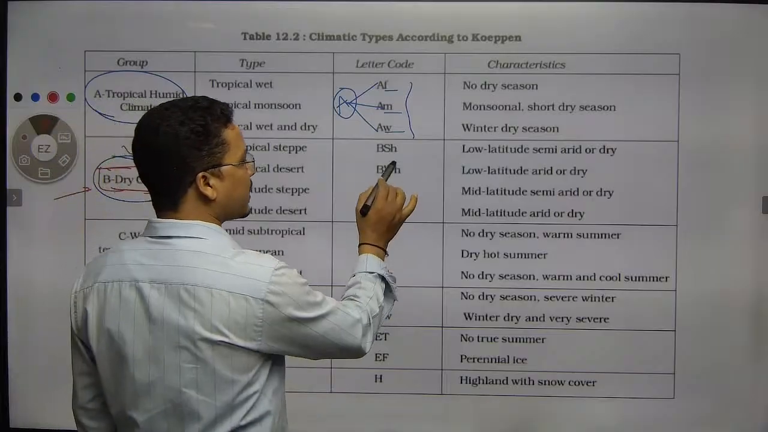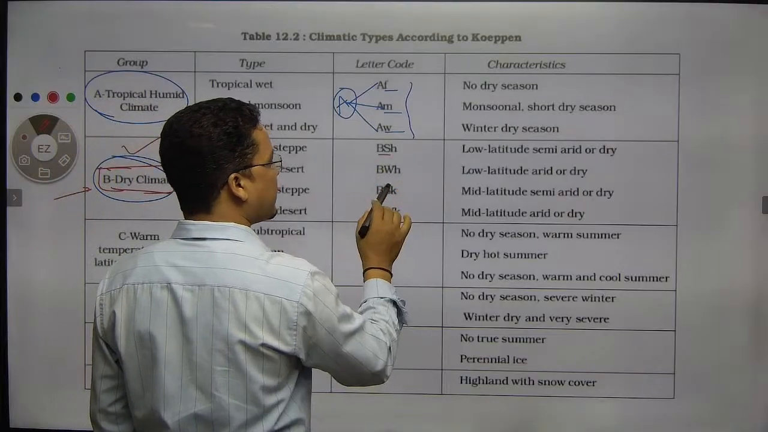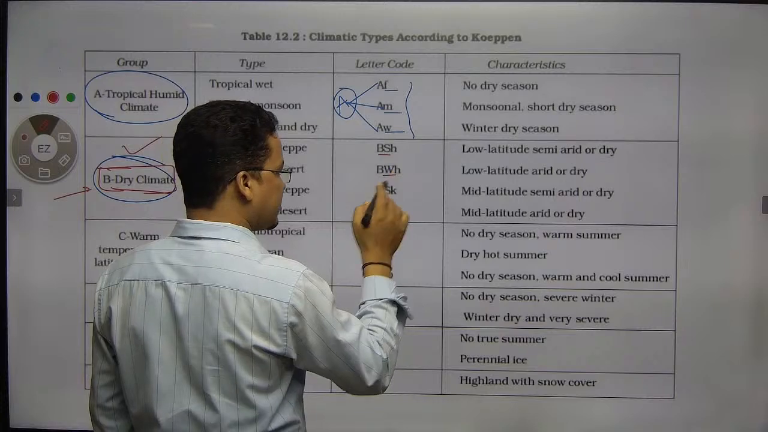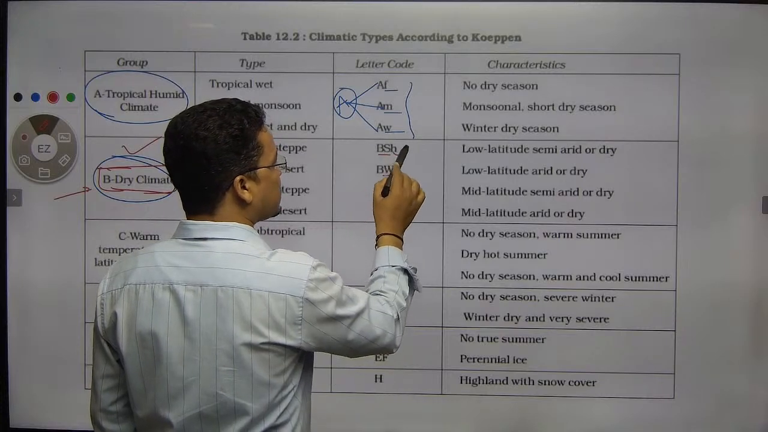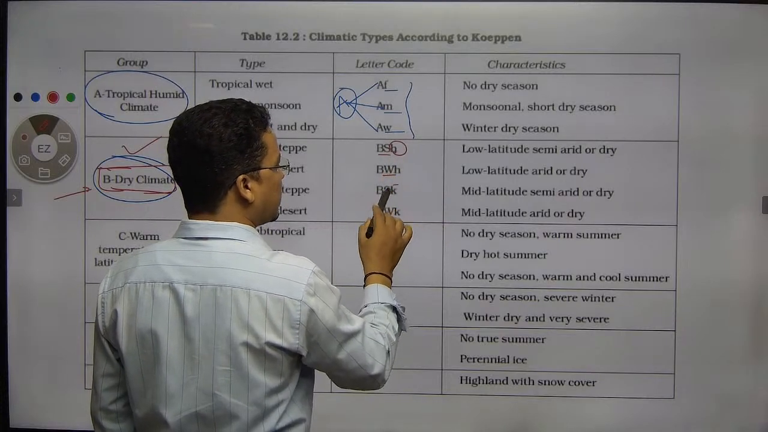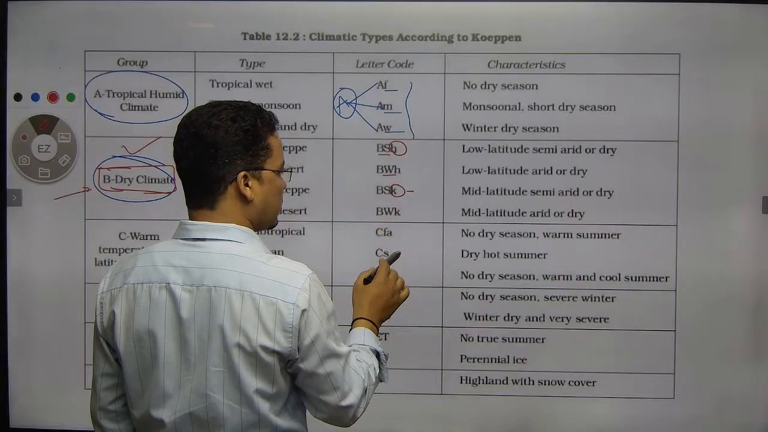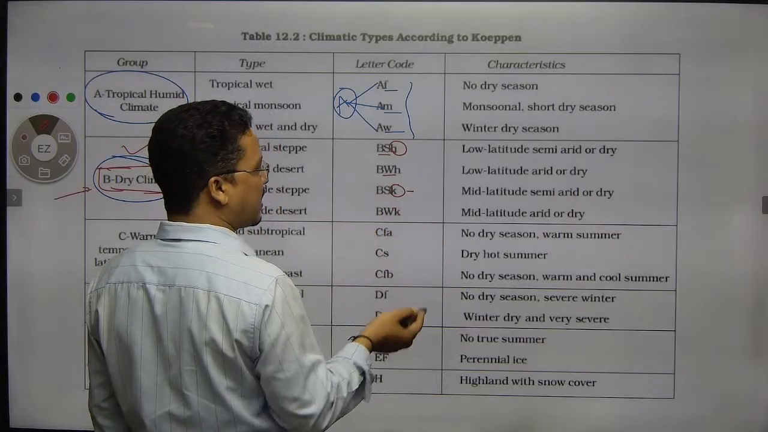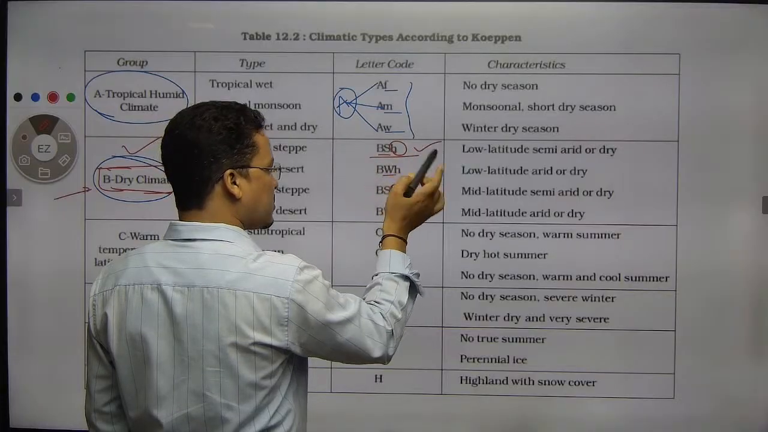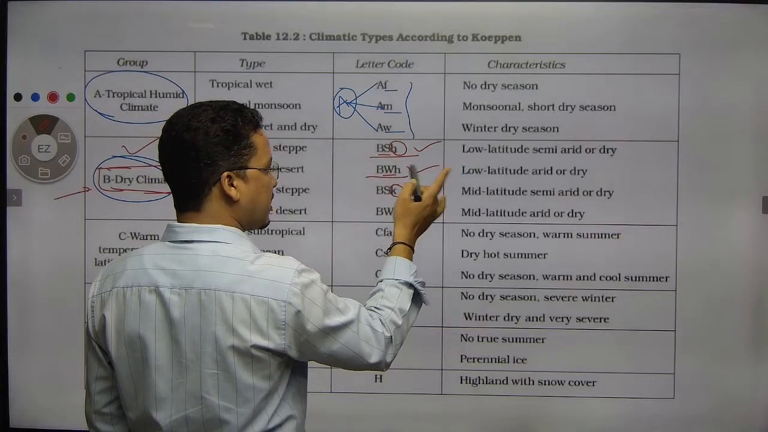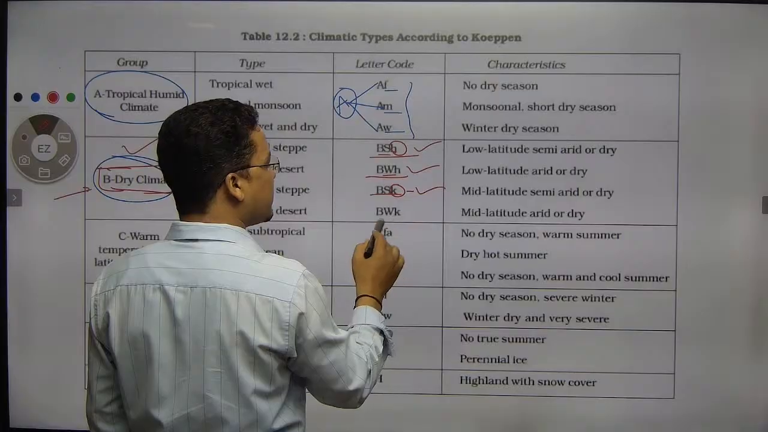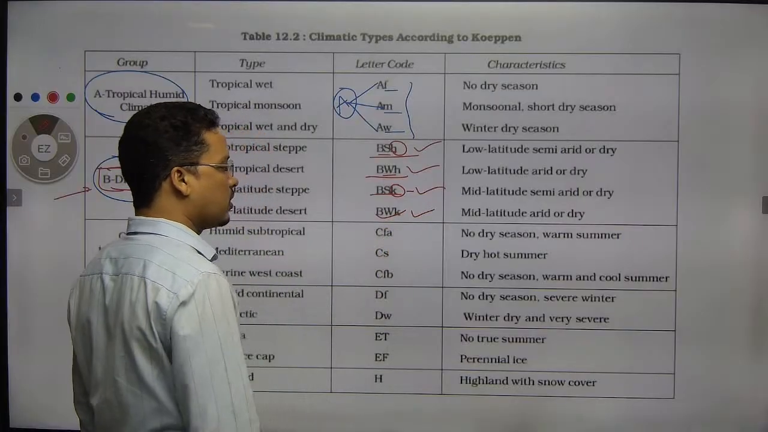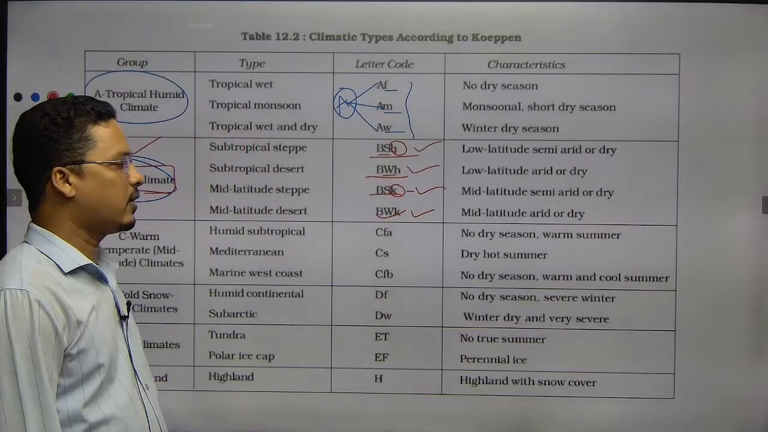Like for example, capital S means steppe type of climate. Capital W means desert type of climate. Here small h stands for hot and small k stands for cold. So this is how the difference is. That means this is steppe, hot steppe. This is desert, and that would be hot desert, cold steppe, and that would be cold desert. So this is how it's been divided.